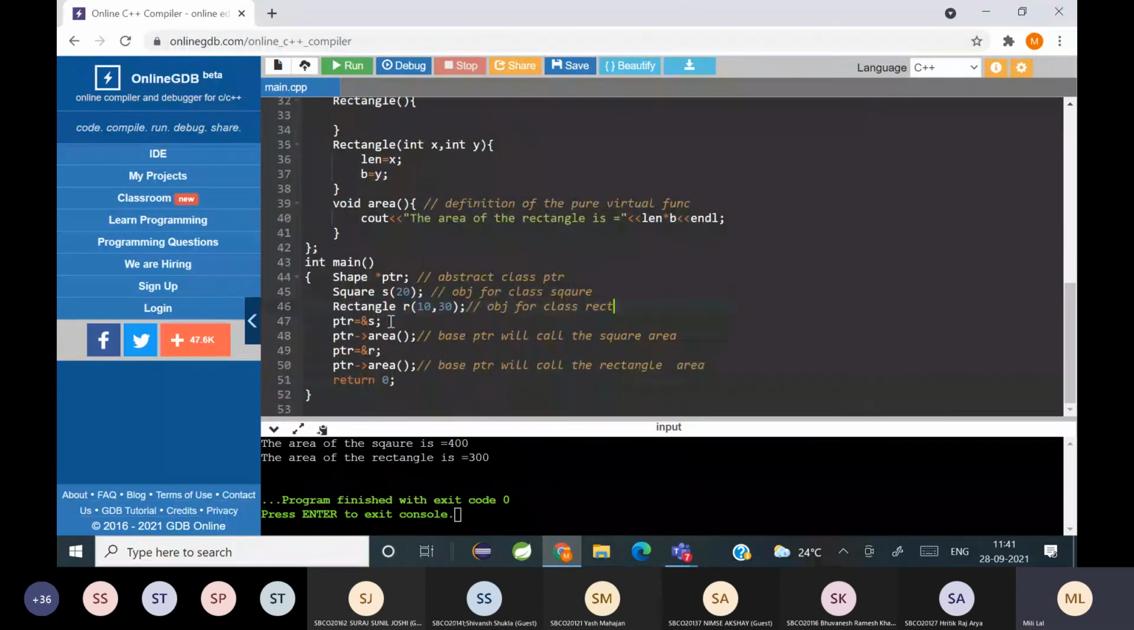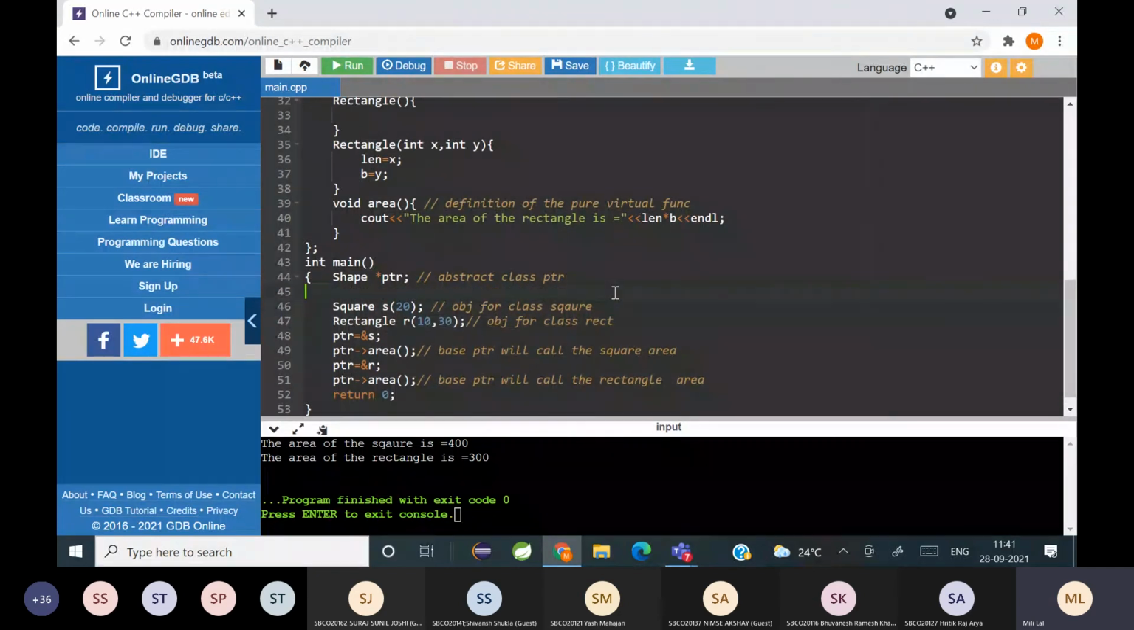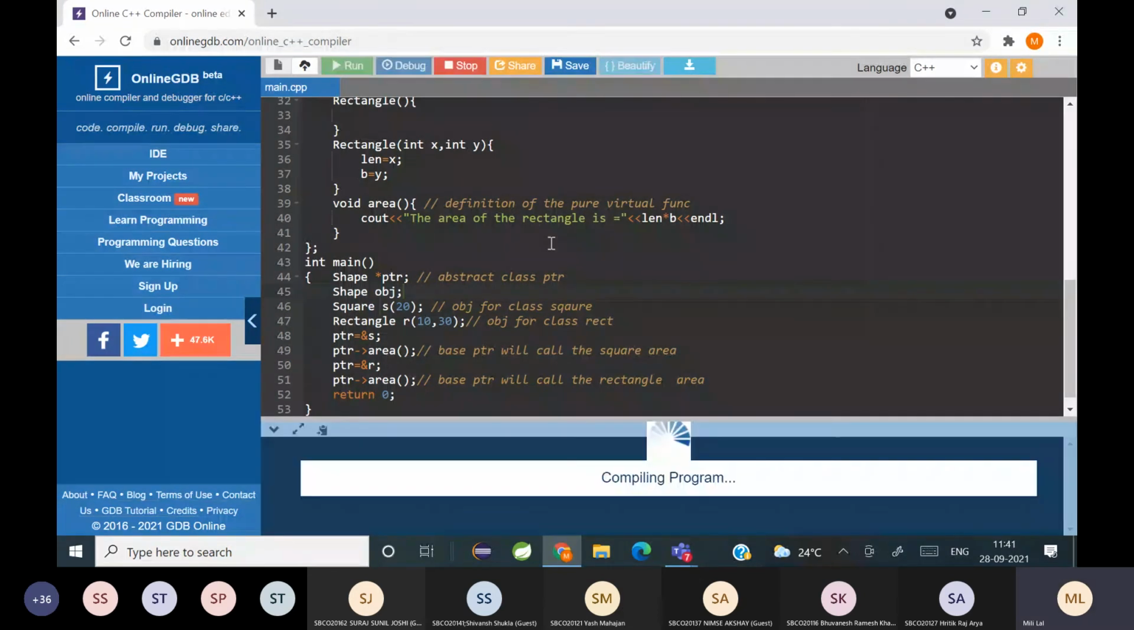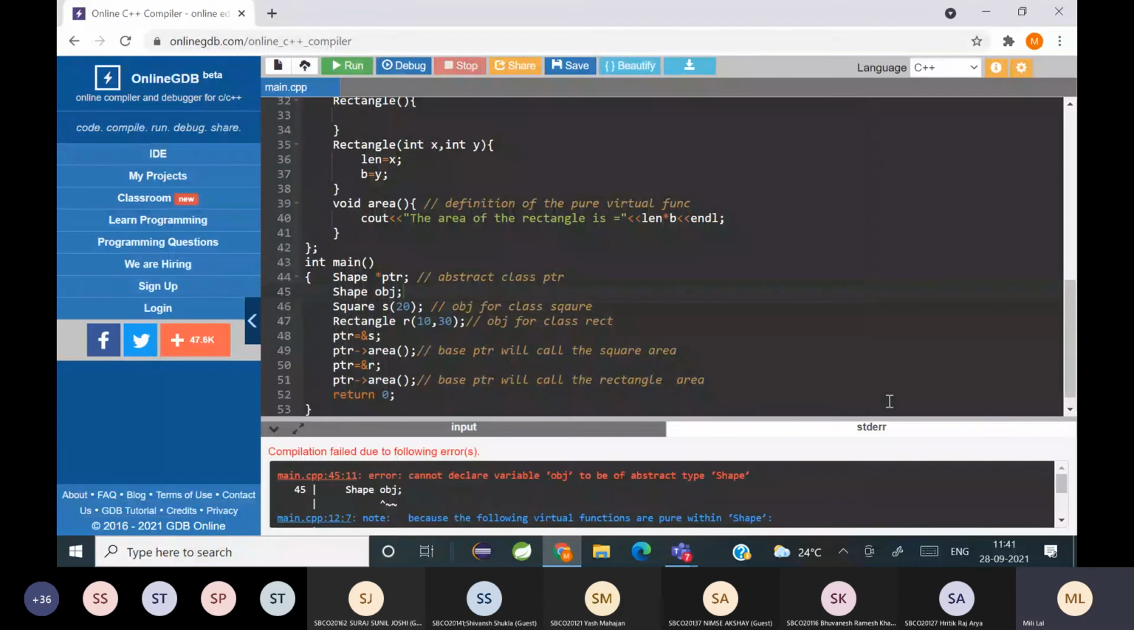आप देख सकते हैं, अगर मैंने यहाँ पे शेप का एक ऑब्जेक्ट क्रिएट करने के लिए ट्राई किया, तो देखते हैं it should drop an error. देखा? Can you all see the error? Understood. So that is why I said an abstract class cannot have an object, but you can have pointers.